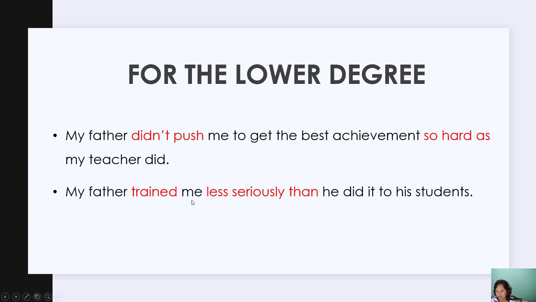My father trained me less seriously than he did the same thing. If it is a lower degree, you use less. If it is a higher degree, you use more. Okay, and in this second sentence, I want to compare what he did to me compared to what he did to his students.